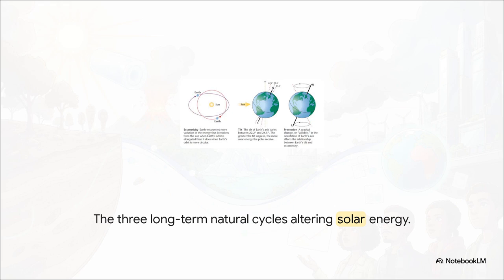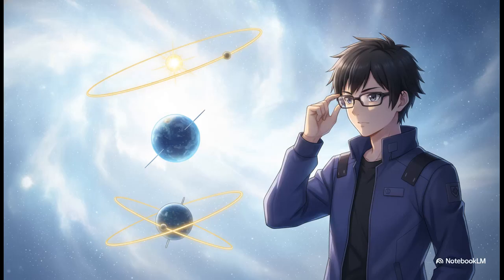Let's break down the mechanics of this. If you're writing an exam answer, using the PEEL structure, point, evidence, explain, link, is a really great strategy here. So let's make the point that orbital changes trigger glaciation. The evidence, that's found in 3 distinct planetary cycles: eccentricity, tilt, and precession. You then explain that these alter the Earth's position relative to the sun, which naturally changes our solar energy input. And finally, you link this variation in solar energy directly to the start of an ice age. Boom! Perfect structure.